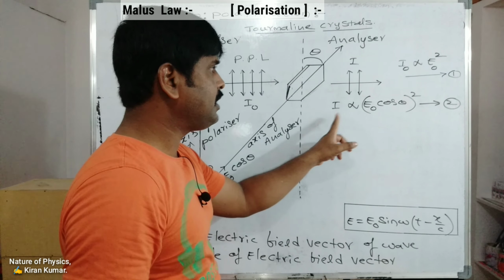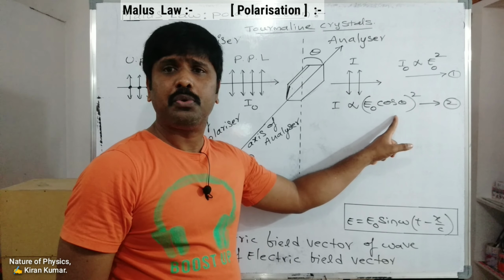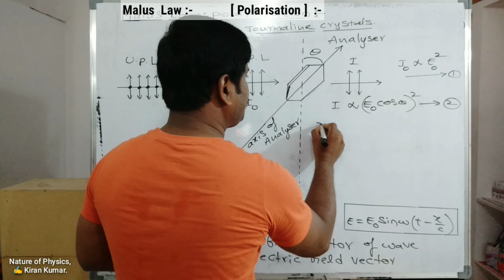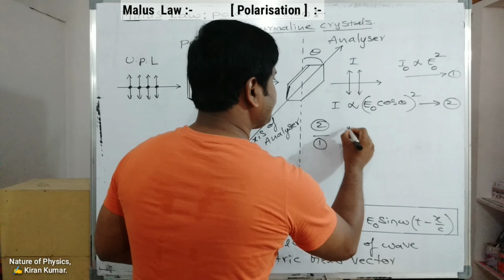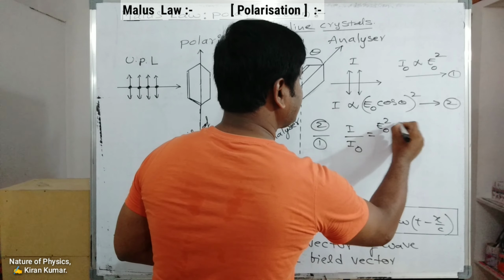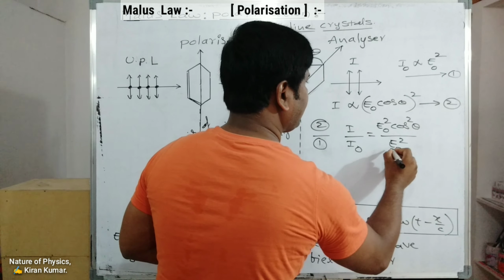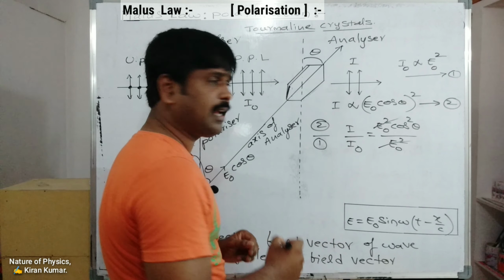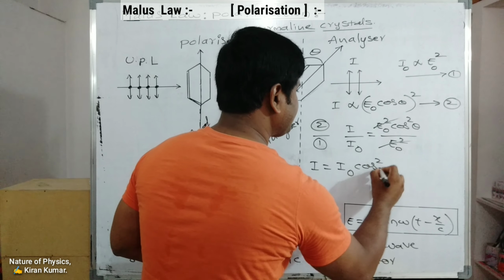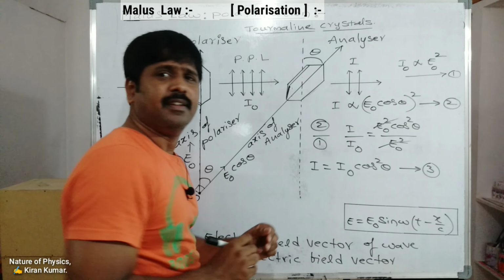Here also the intensity is directly proportional to the horizontal component of the amplitude of the electric vector whole square. So now equation 2 divided by equation 1. So I divided by I naught is equal to E naught square cos square theta by E naught square. E naught square gets cancelled. So I is equal to I naught cos square theta, which is the Malus law, taken as equation number 3.